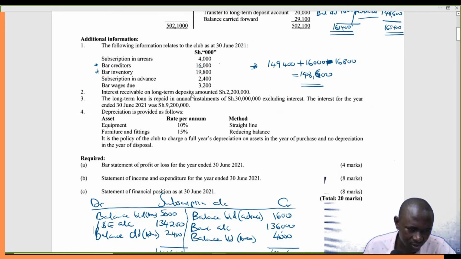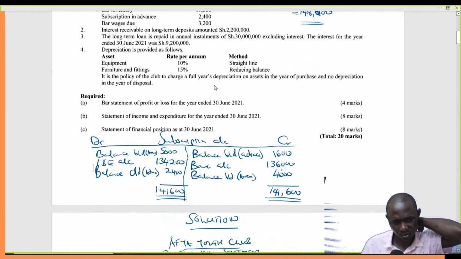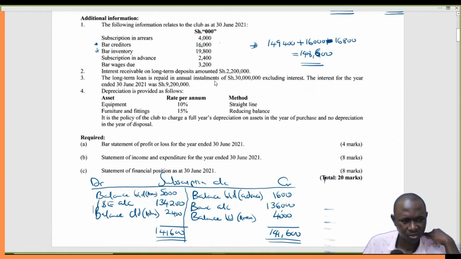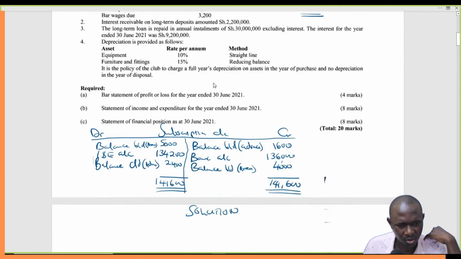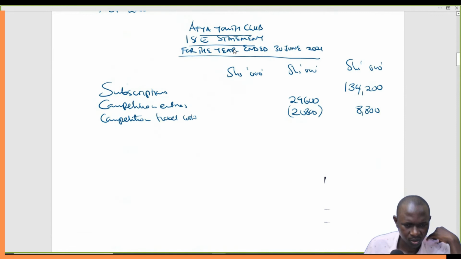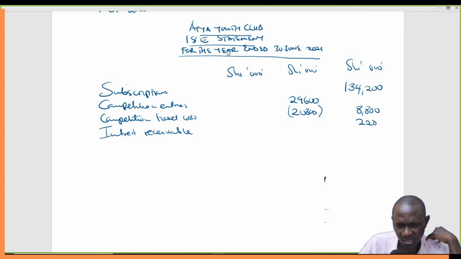Interest receivable on long-term deposits amounted to 2.2. So that is an income definitely. So we'll say interest receivable 2.2, like that. Good. Okay.